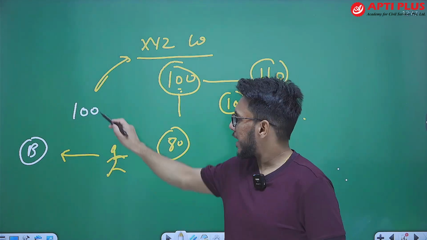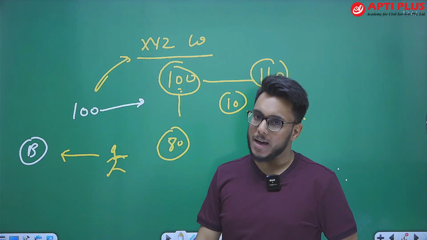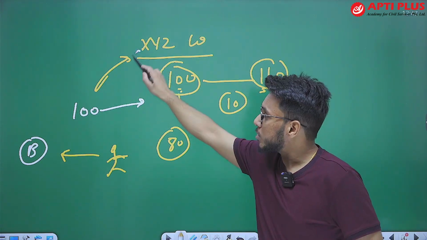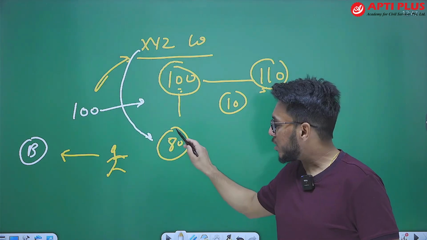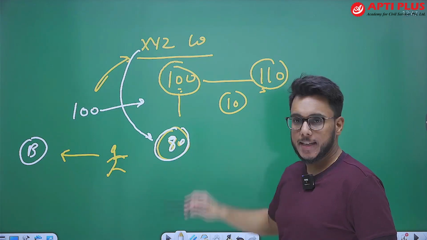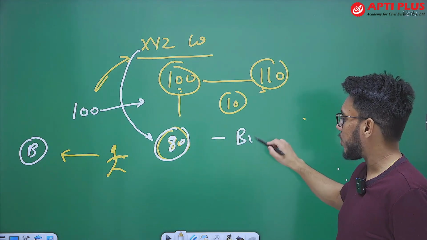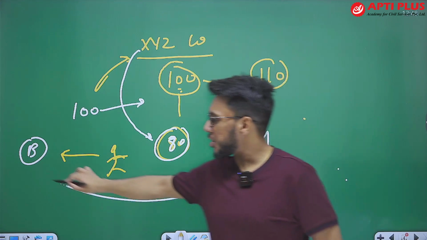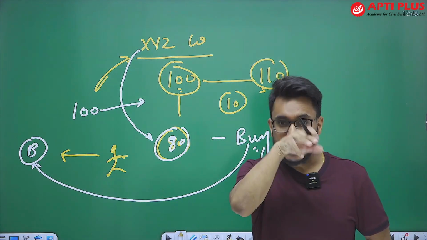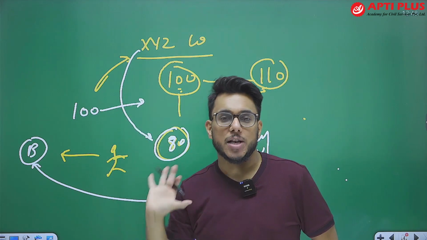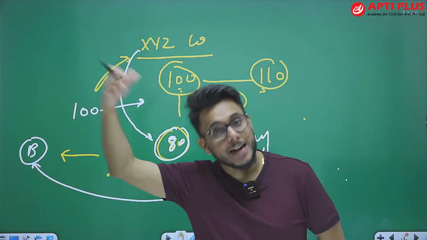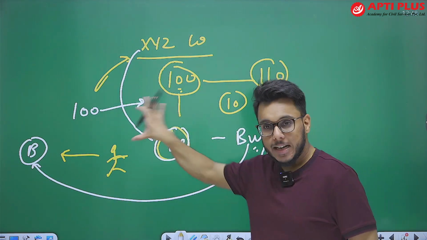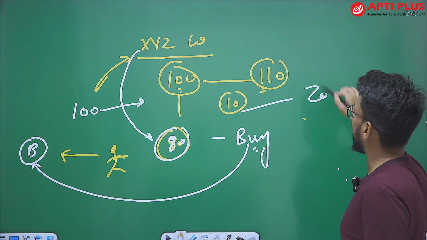What did I do? Immediately I sold these 100 shares in the market. And suppose my prediction came true and the price came down to 80. Now what will I do? I will buy shares from the market and give them back to my broker. I have borrowed 100 shares from the broker, so 100 shares are to be returned. So I returned 100. Now what has happened? I have made money in between.